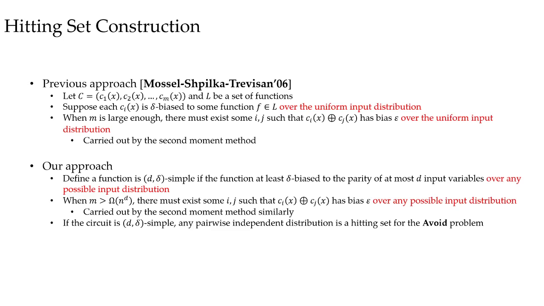So here is our definition. We define a circuit is (d, delta)-simple if the function is at least delta biased to the parity of at most d input variables over any input distribution. We show that when m is larger than omega of n to the d, there must be two output bits that are correlated. So if the circuit is (d, delta)-simple, any pairwise independent set is a hitting set for Avoid. Now the goal becomes to prove a circuit is (d, delta)-simple.